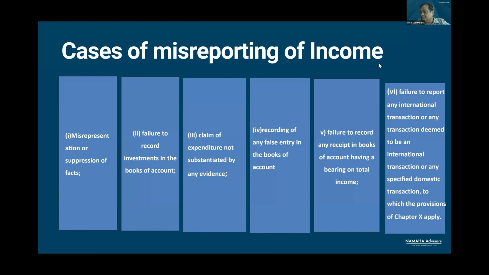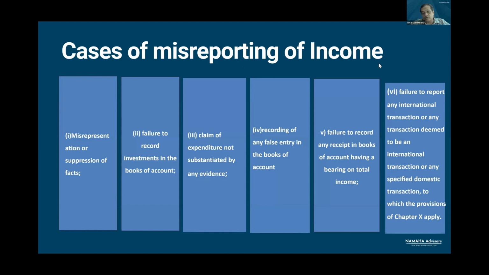And then we have a separate penalty provision under section 271AAC, where penalty in respect of unexplained investment is to be levied at the rate of 10% of tax on such income. So tax is 60%, 10% of it is 6%.